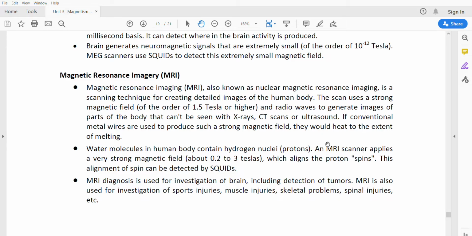An MRI scan applies a very strong magnetic field which aligns the proton spins. This alignment of spin can be detected by SQUIDs. MRI diagnosis is used for the investigation of the brain, including detection of tumors. MRI is also used for the investigation of sports injuries and muscle injuries, and so we already know these MRI scans are used for all types of health problems.